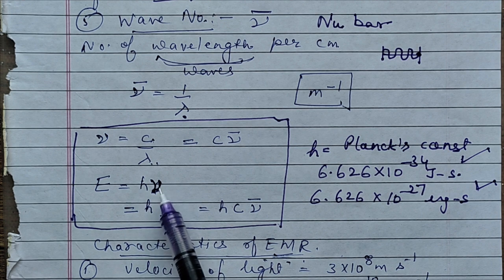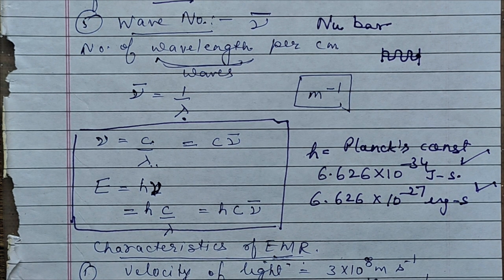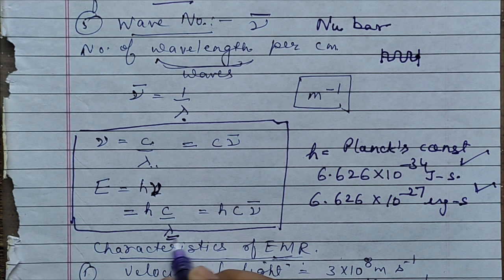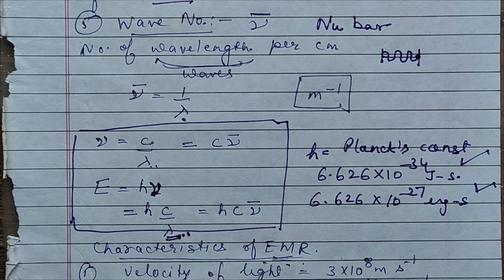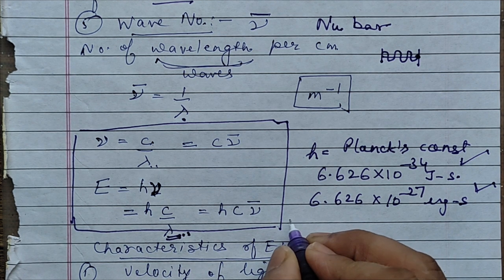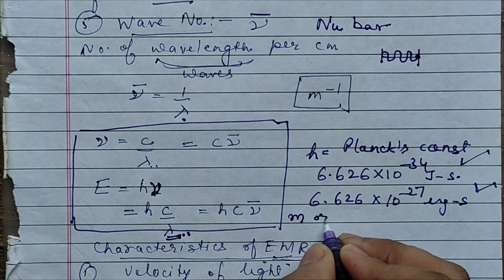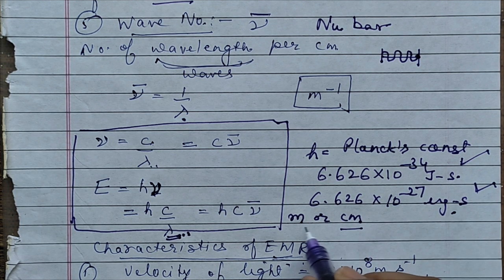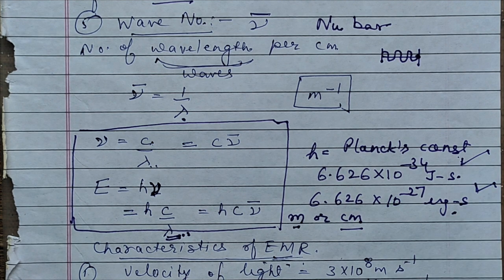h is Planck's constant, and whatever frequency is given in the question, we will use it. Sometimes wavelength is given, then in that case we will use the formula energy is equal to hc by lambda. Now here a very important thing, children: lambda many a time is given in angstrom, nanometer, picometer, micrometer. Never use lambda in those units. You always have to convert it either to meter or to centimeter. If you are using centimeter, then the h value will be this one. If you are using wavelength in meter, then the h value will be the upper one.